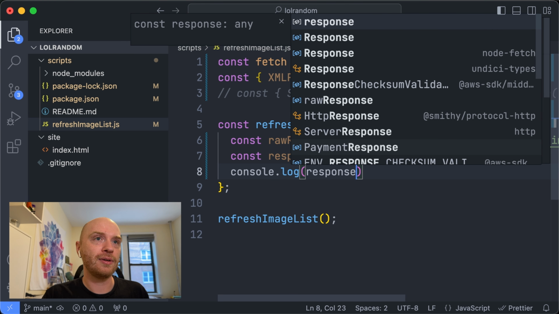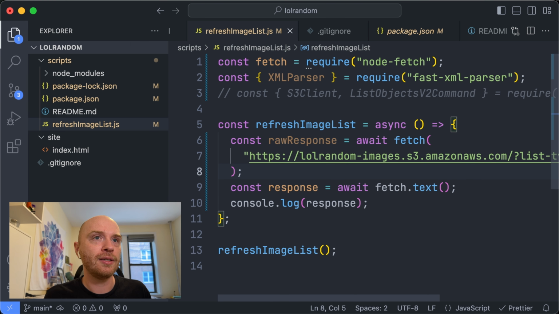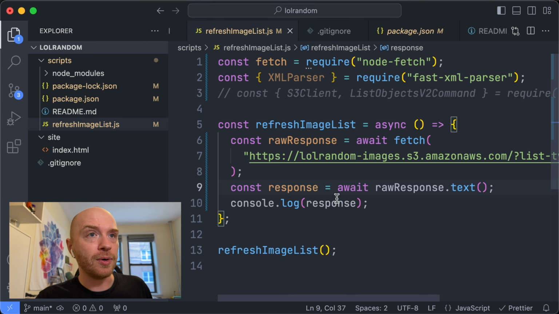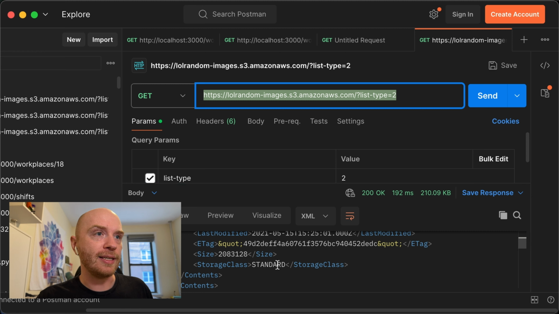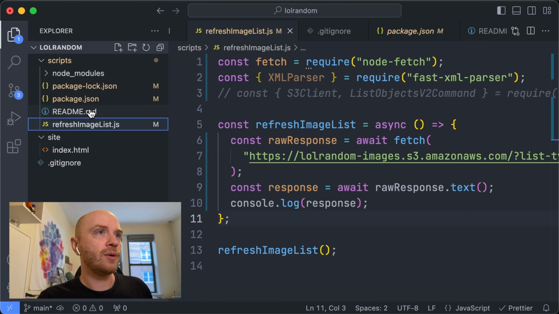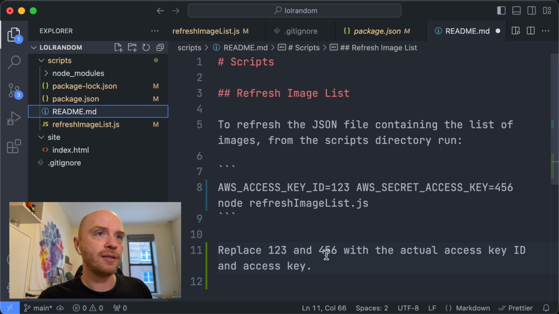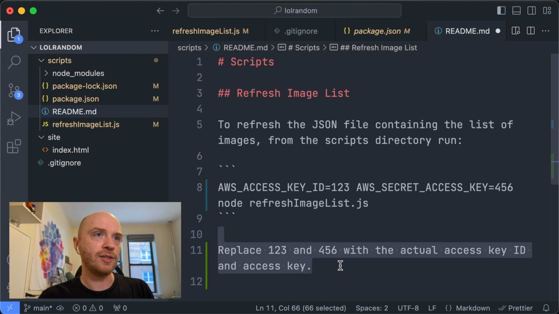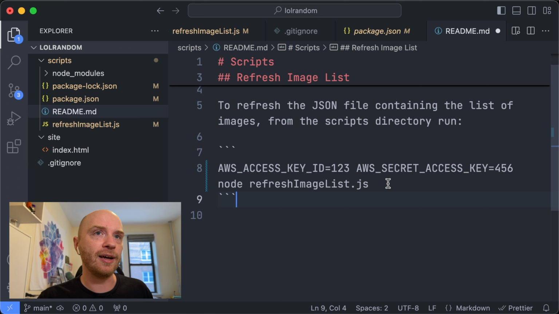So my hope, raw response, not fetch, is that we will get the same as this when we console log, when we run this. So let's run it. Oh. This is from when I was entertaining another approach.